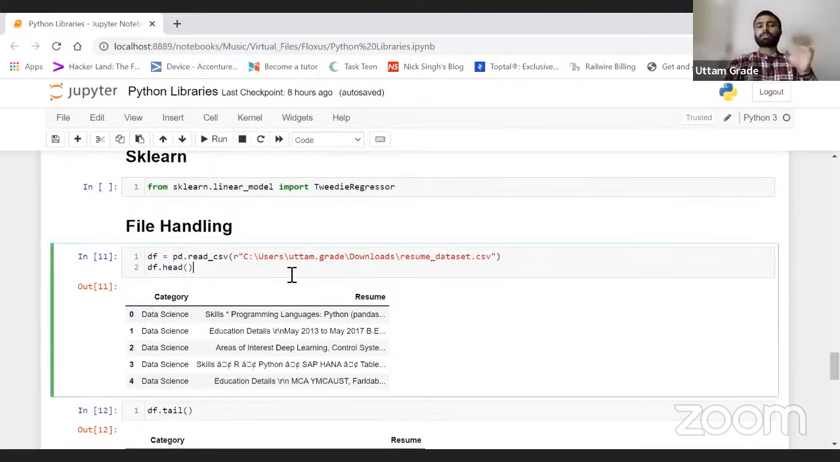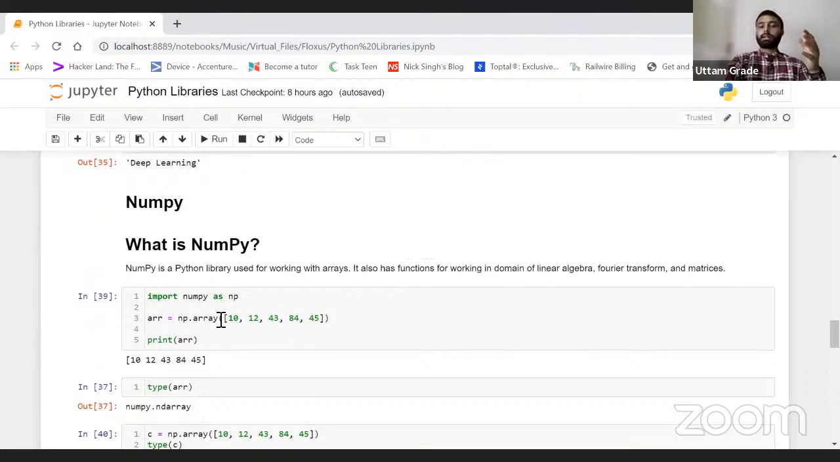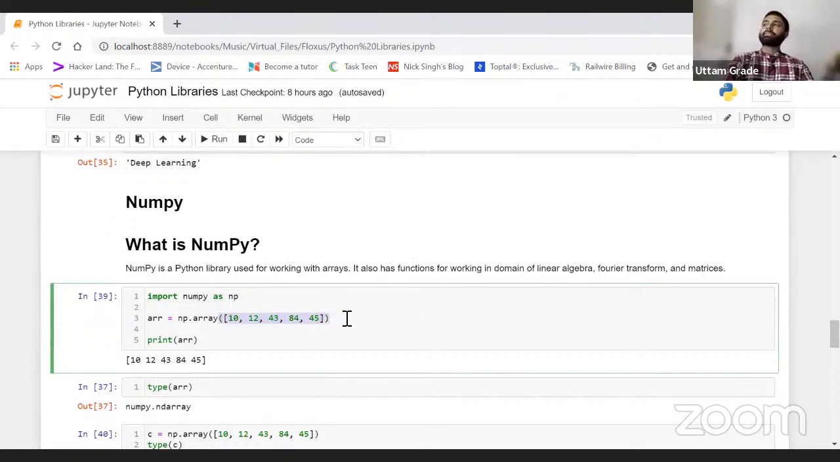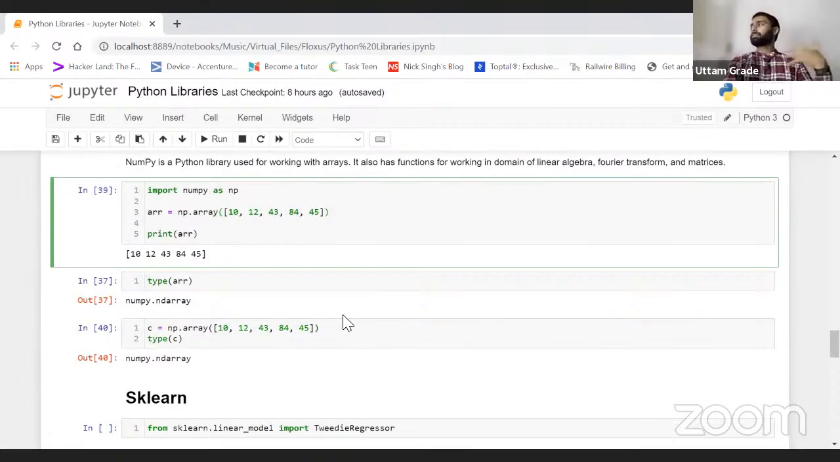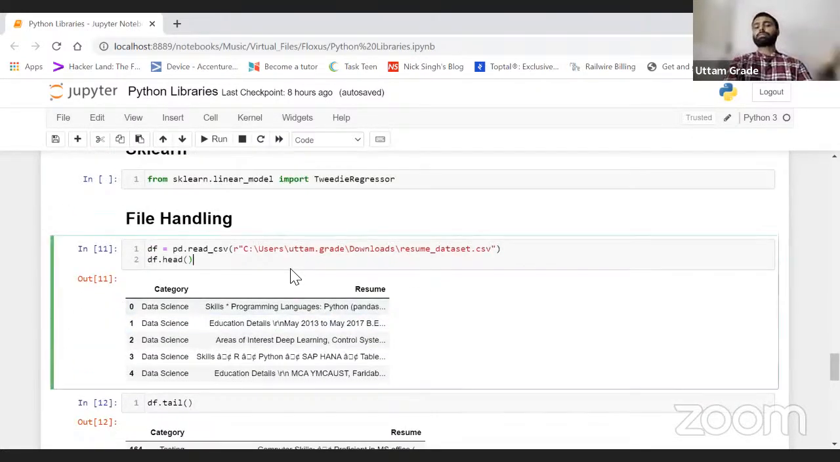Now let's talk about file handling. What exactly is file handling? As I told you previously, we used dummy data, data we generate from our end, writing values in a data frame format. But this kind of data is real world data, which means it is a data set I already have in my system.